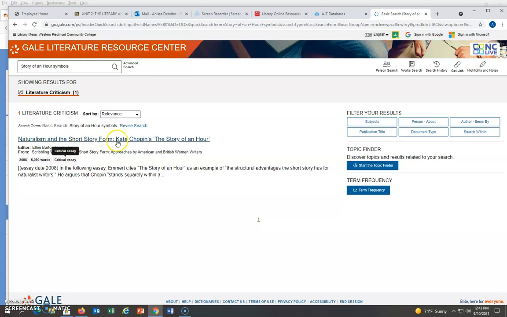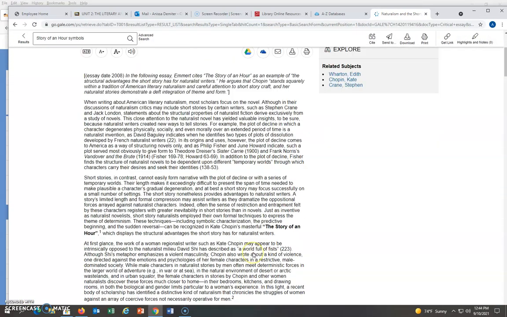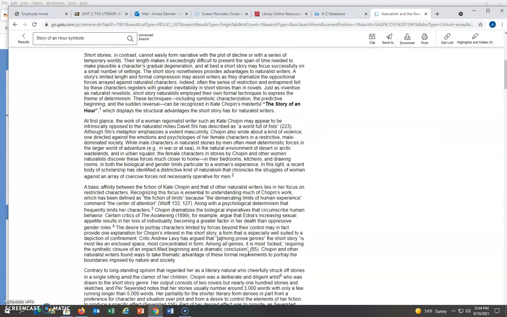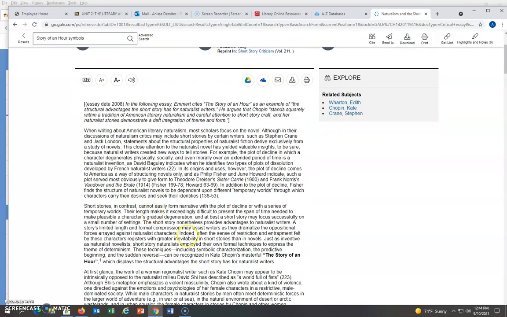Naturalism and the short story form, Kate Chopin's Story of an Hour. Let's just say there's information about symbols in here. So I'm going to click on this article. Okay, and it will give me the full article, and I need to read through and find meaningful information that would support, since I've typed it in up here, symbols that are found in the story.